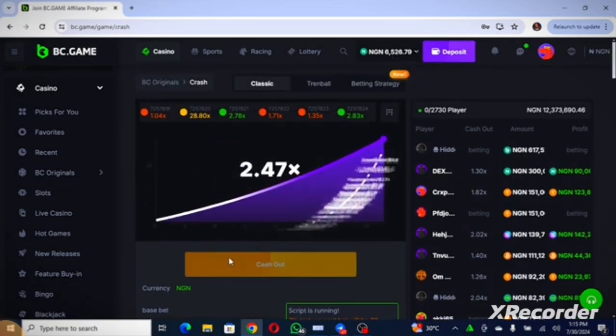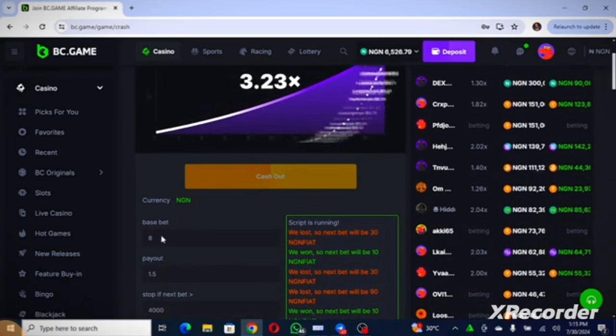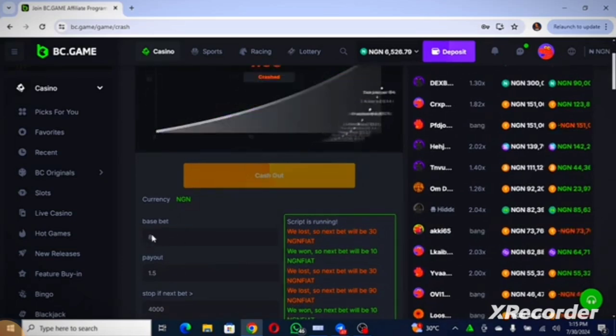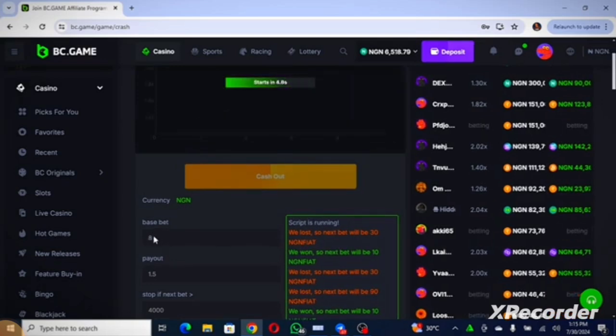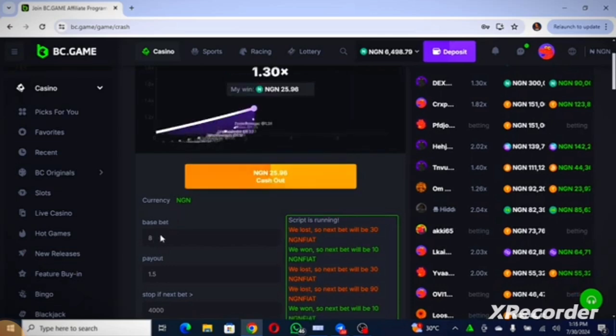It depends on the amount you want to use. You don't use 10 here. Don't use 10. The number I want you to use is in the additions of 8. The additions of 8 is what you must use because I have studied it. That is the strategy. So guys, now let us talk about the rule.